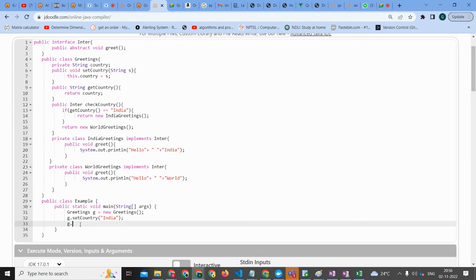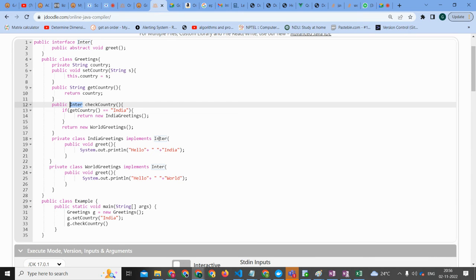Check country method. I think we can directly do g dot check country, right? It's a public method. So g dot check country will get the country, which is nothing but India. What is the return type? It's inter, line number 12. What is inter? The India greetings is implementing inter.